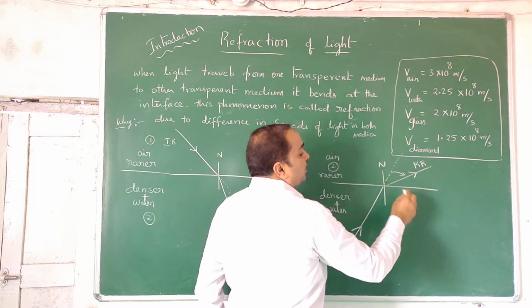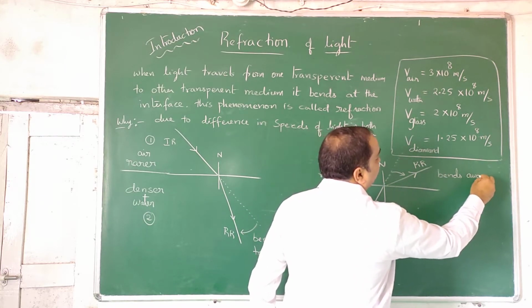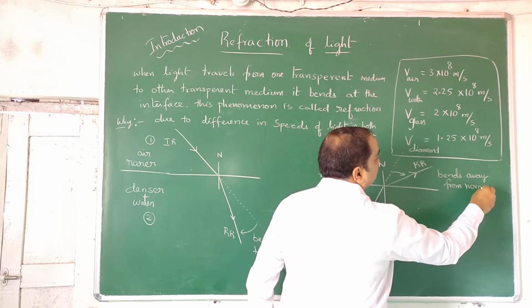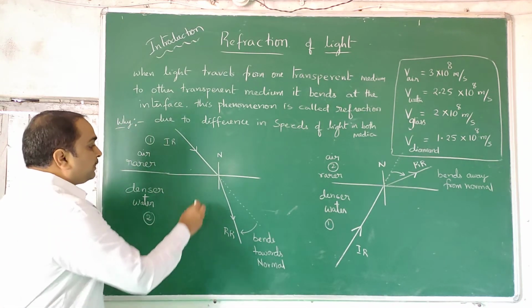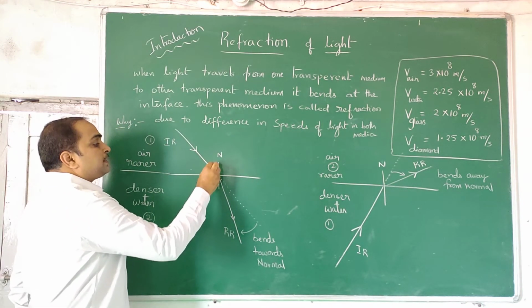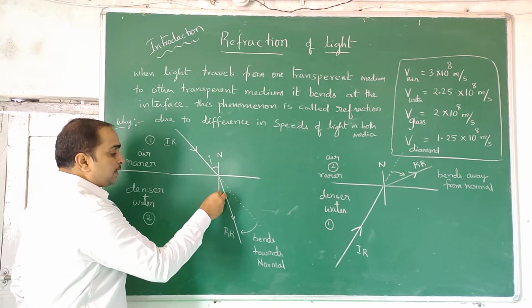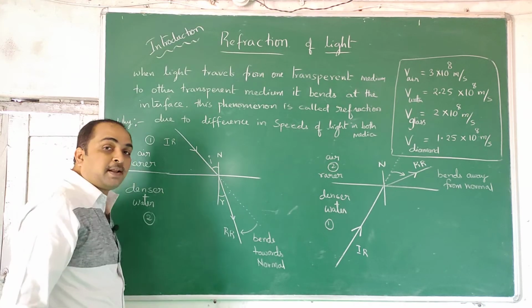It goes like this, bends away from the normal. So what things can we tell? This is the angle of incidence: the angle the incident ray makes with the normal. This is the refracted ray. The angle made by the refracted ray with the normal is the angle of refraction.